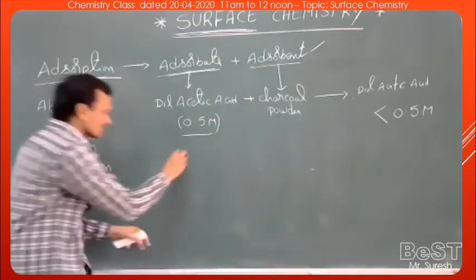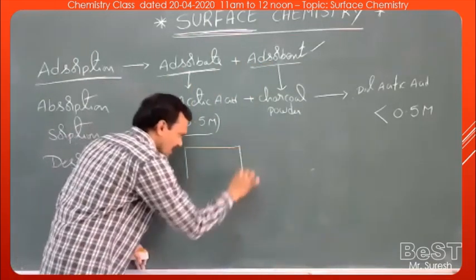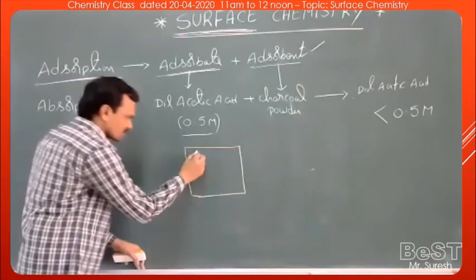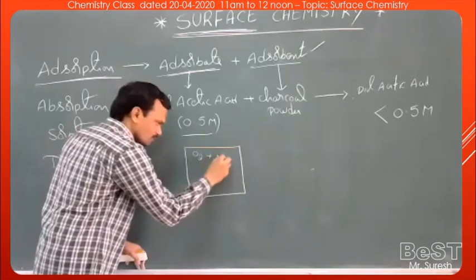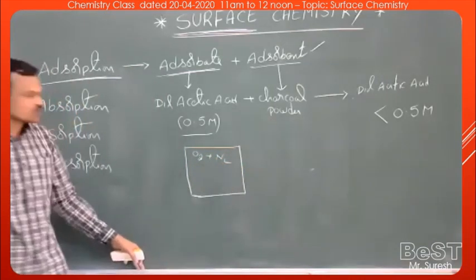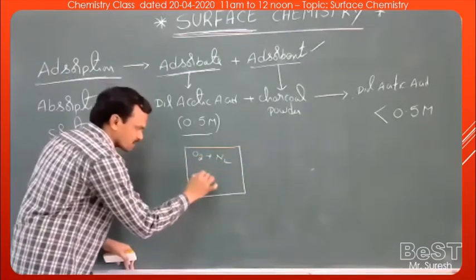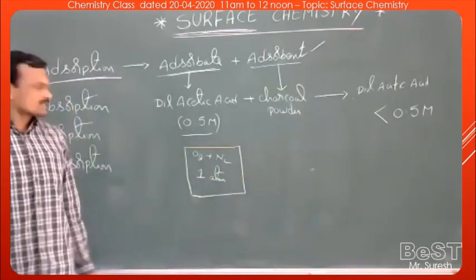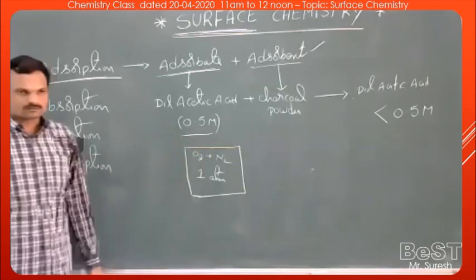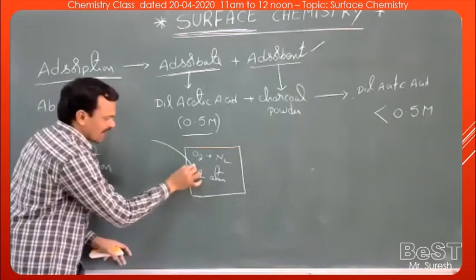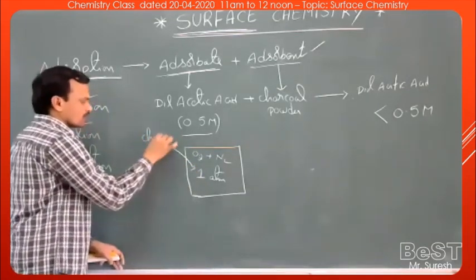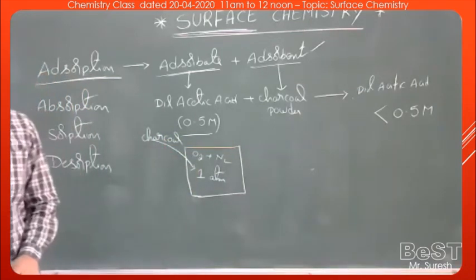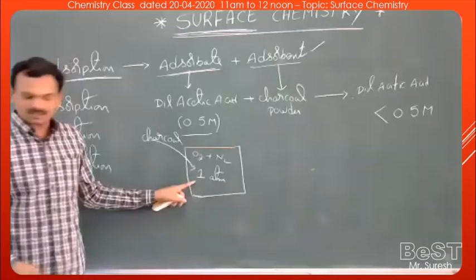One more example. I have taken a closed vessel which contains a gaseous mixture, O2 and N2. Let the pressure of this gaseous mixture be 1 atmosphere. At 1 atmosphere pressure, I have taken a gaseous mixture of O2 plus N2. Now, to this I will add some charcoal powder. If we add some charcoal powder, what happens?